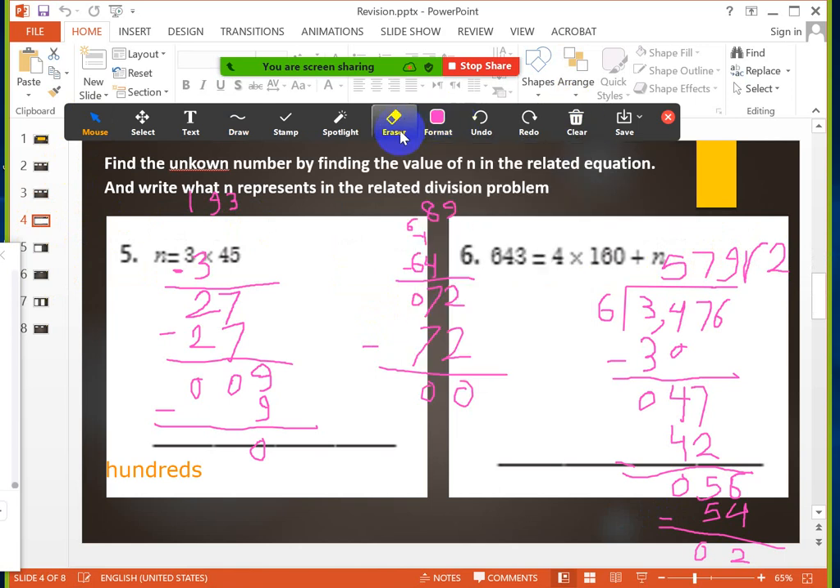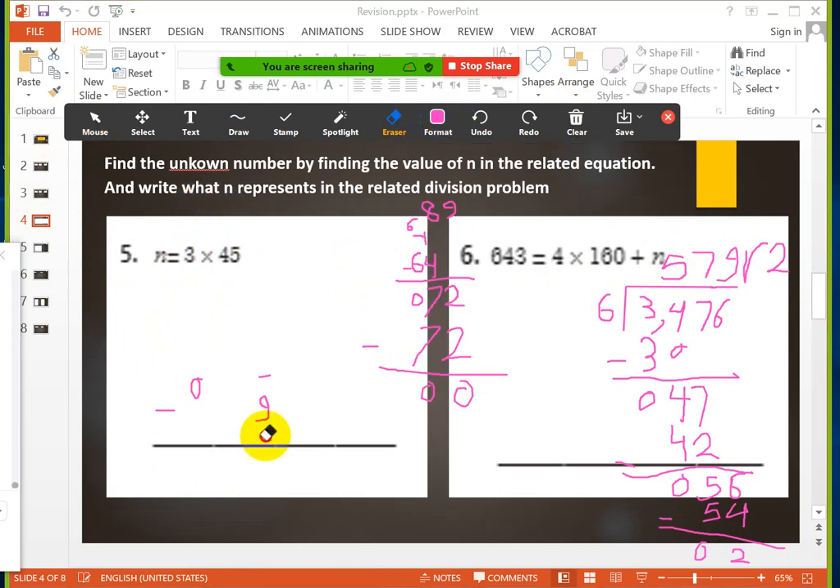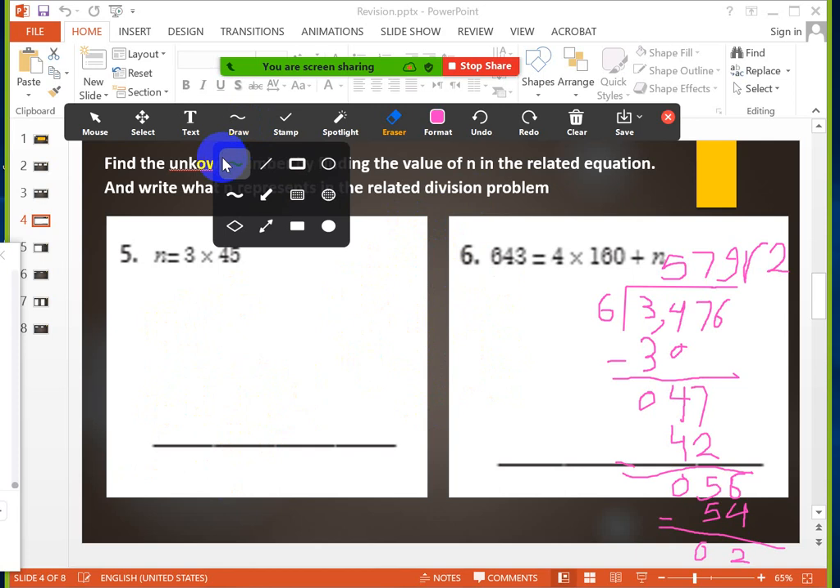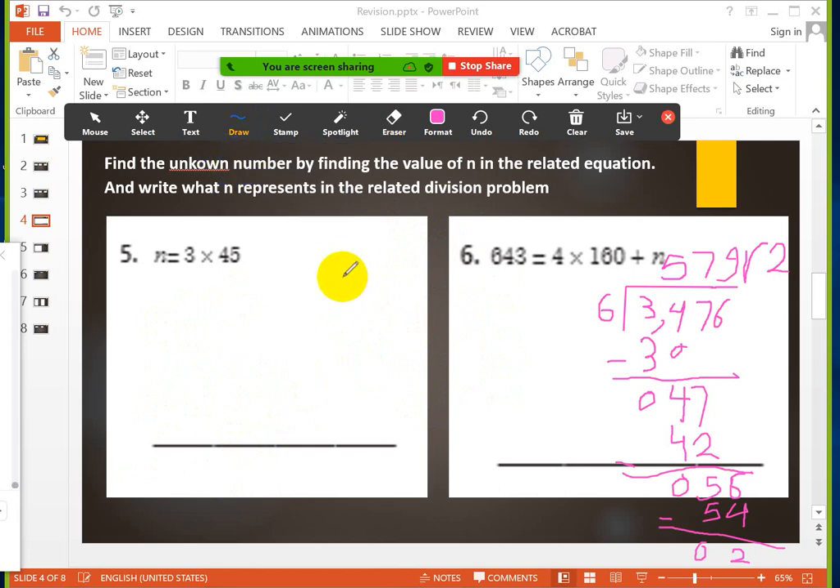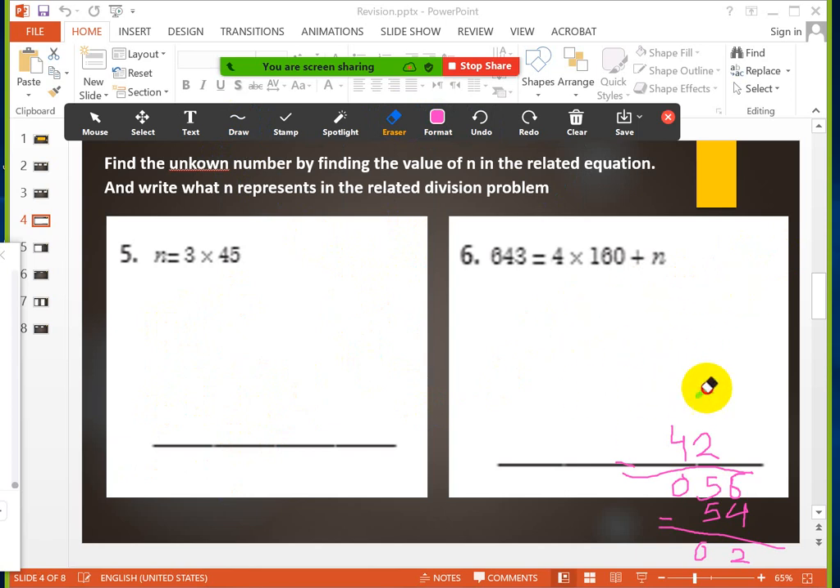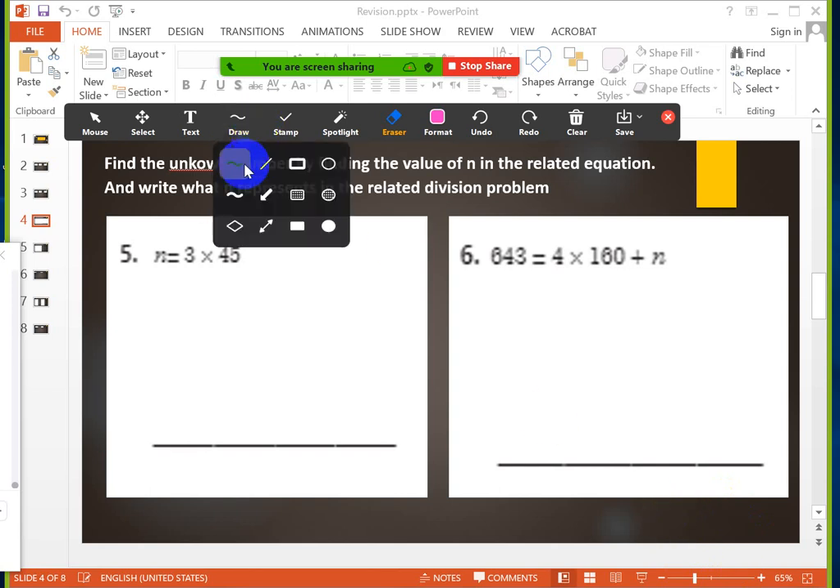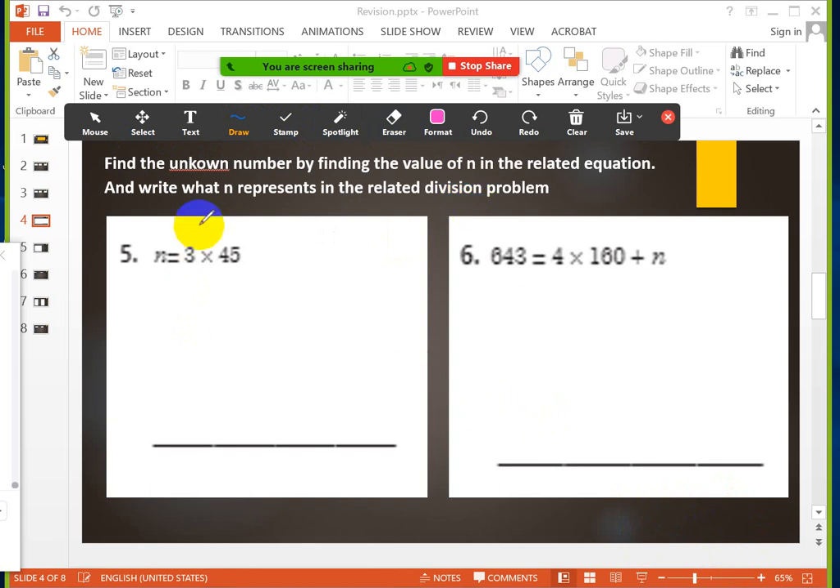Now, evaluate. I want to find the answer here, or the number n. You remember when we divide, I told you that you can find the dividend or the divisor or the remainder by using what? The opposite operation, or the inverse operation for division, which is multiplication.